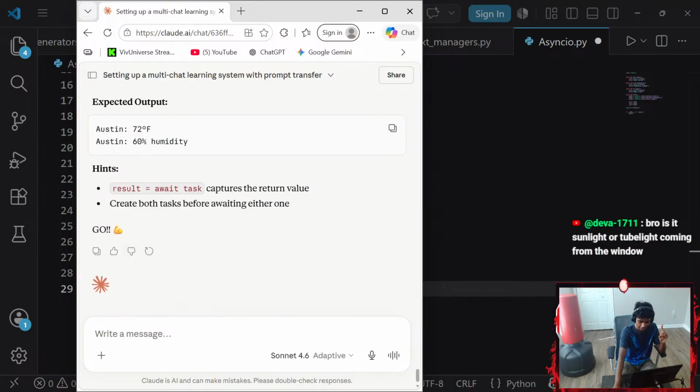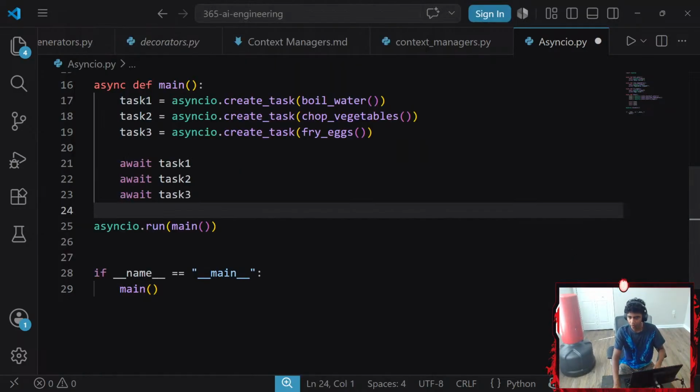I see. Hence, result equals await captures the return value, create both tasks before awaiting either one.